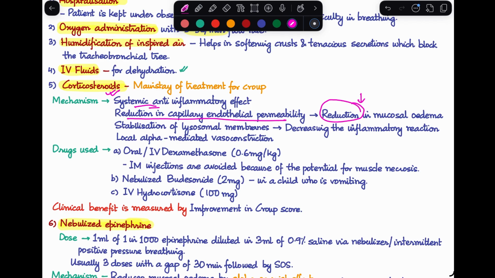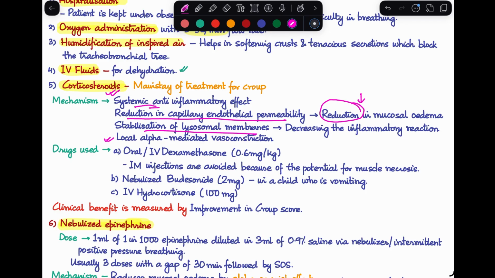So steroids are going to help in reduction of that. Next, they also stabilize the lysosomal membranes and therefore reduce the inflammatory reaction in the patient. And they also have a local alpha mediated vasoconstriction effect. So these are the mechanisms by which corticosteroids are going to help.